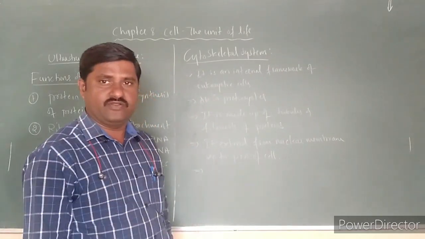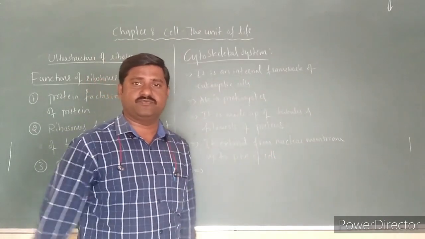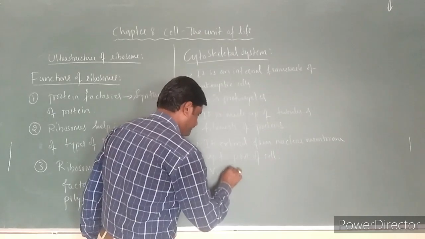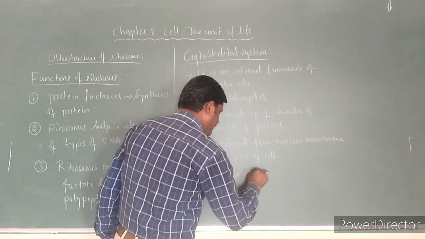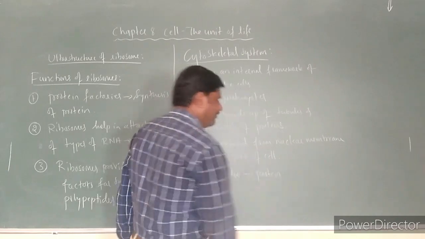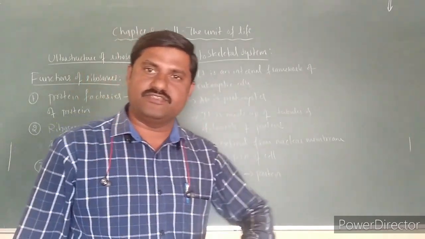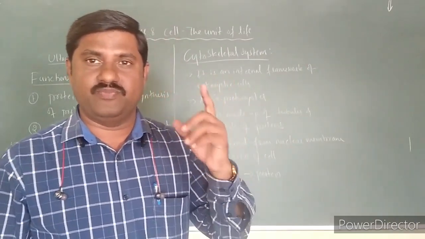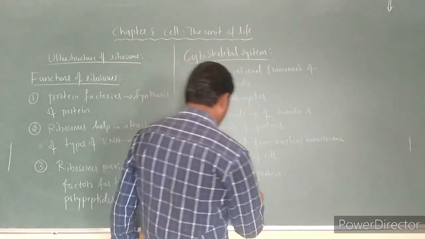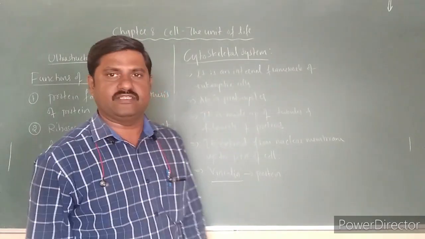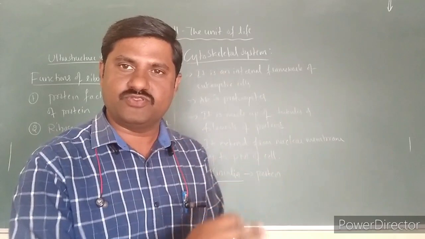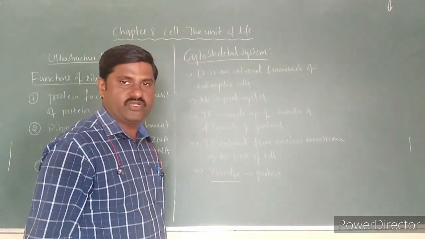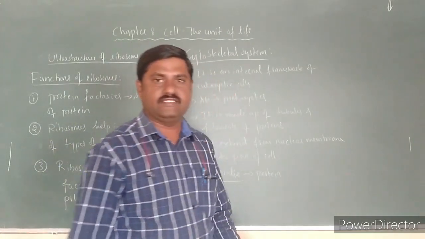One more point to be noted is how it binds to the plasma membrane. Very important one, vinculin is the protein that binds the endoskeletal system, all these tubular or filamentous structures, to the inner membrane. So vinculin is the name of the protein that binds the endoskeletal system to the plasma membrane. This is also a very important point to be noted.